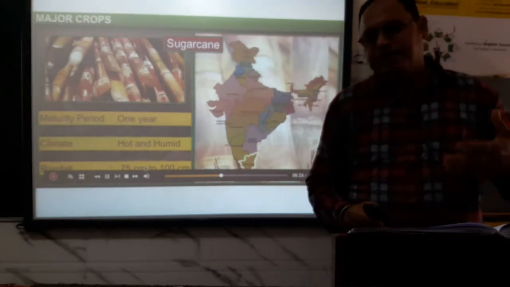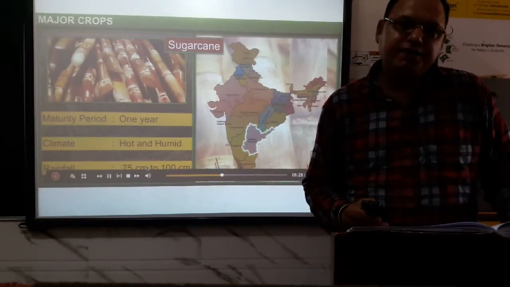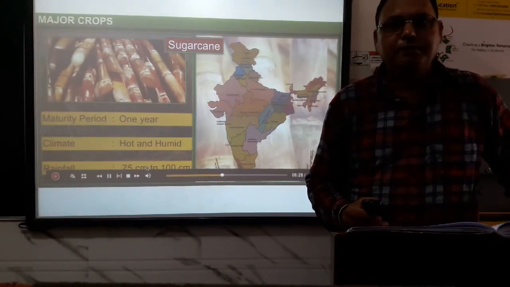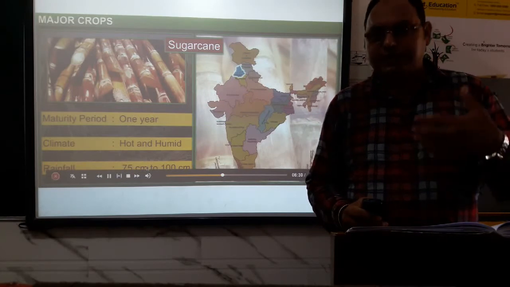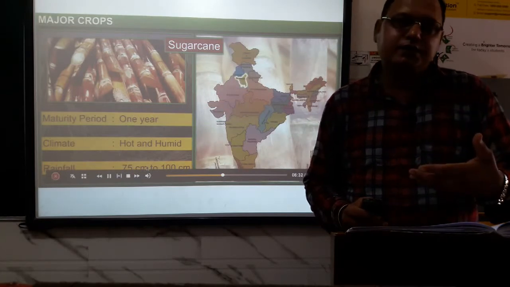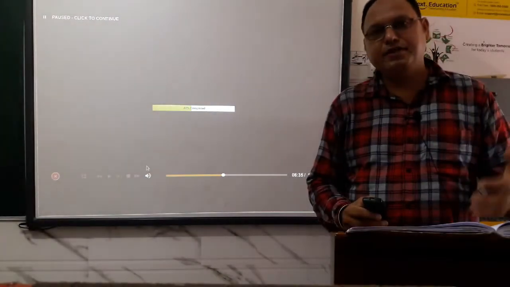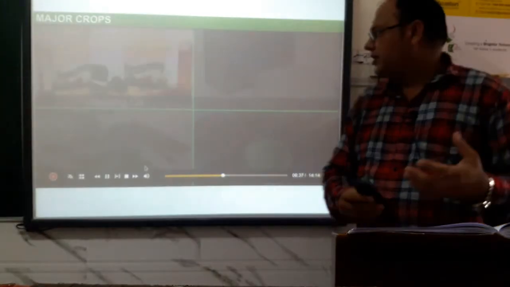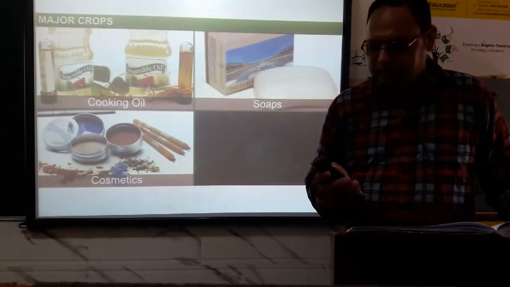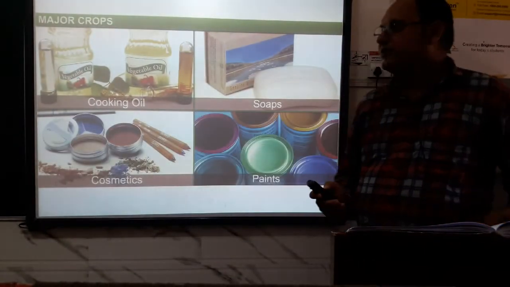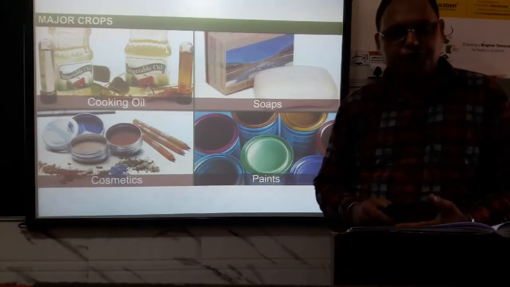Do you know which country is the largest producer of sugarcane in the world? That is Cuba. But if we talk about the largest area under sugarcane cultivation, that is India. But unfortunately in India, as compared to Cuba, sugarcane cultivation is quite different, because the average size of land holding is very small in India as compared to Cuba.